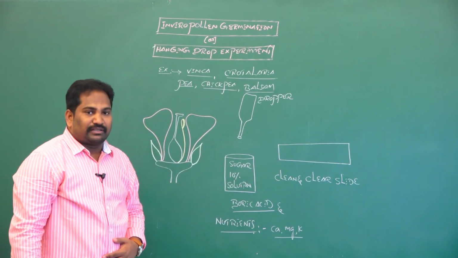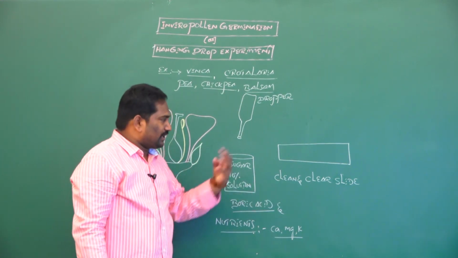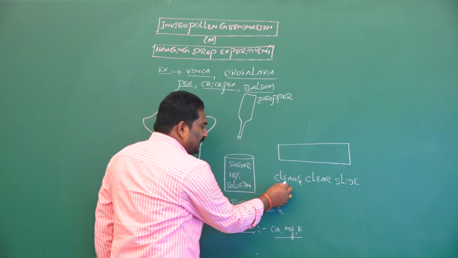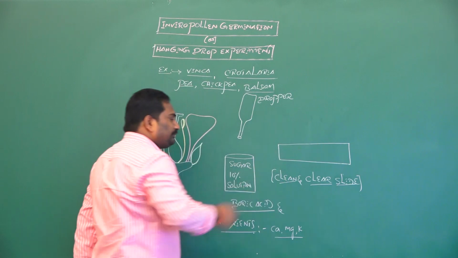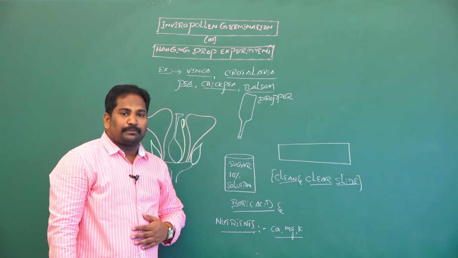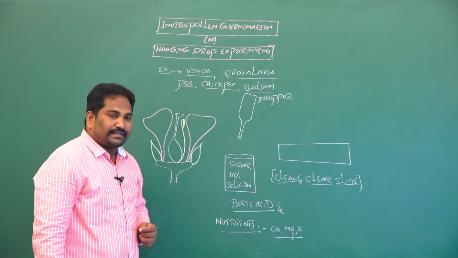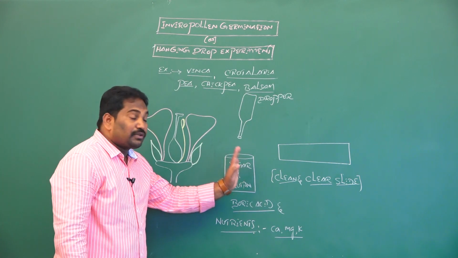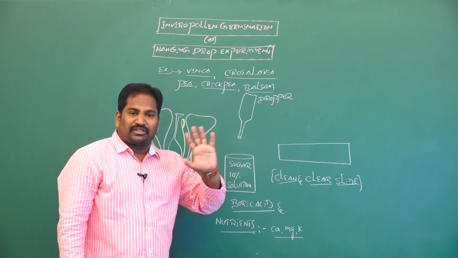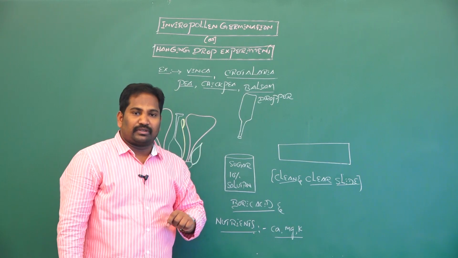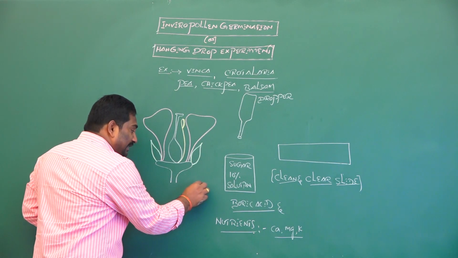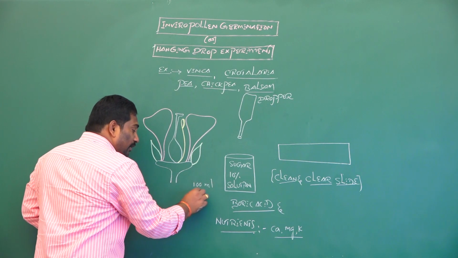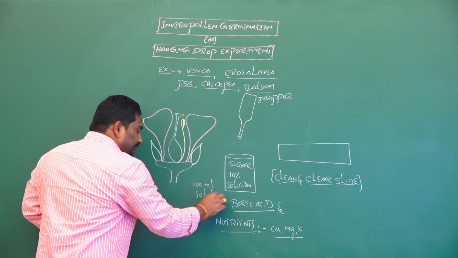For this experiment inside the lab we require a very clean and clear glass slide. This is the first requirement. The second requirement is 10% sugar solution. 10% sugar solution means 10 grams of sugar present in 100 ml of solution.